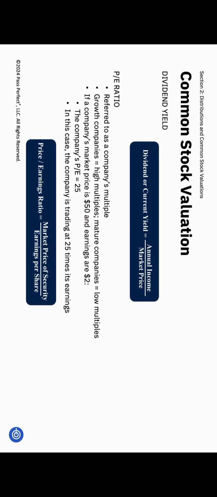For example, someone might buy a stock because they're interested in the income it generates. Take Clorox, for instance. It's not a high-growth company since there's only so much bleach people need. However, Clorox is a steady company that pays a reliable dividend. If I buy Clorox stock for the dividend, how do I determine the yield? Yield is the annual income from the stock divided by the current market price.